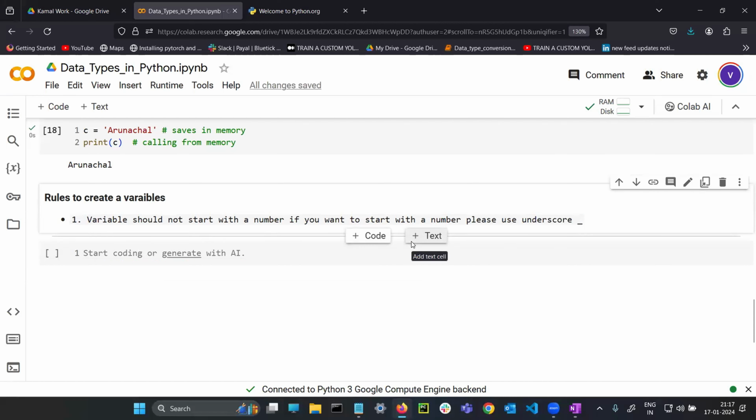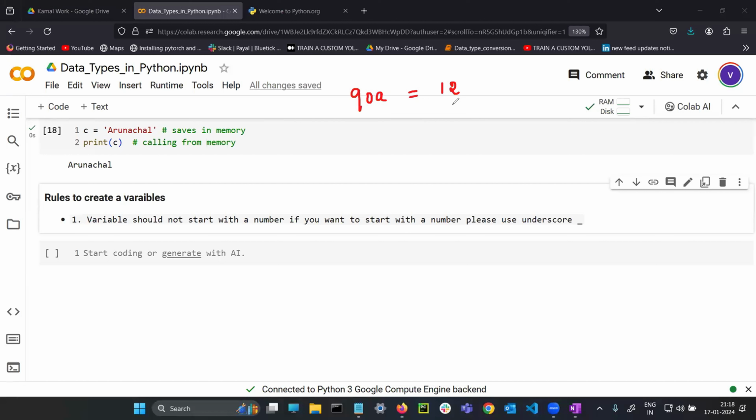What is the meaning of it? For example, if I write 90A is equal to 12. Every time you write equal to, your eyes should look to the right side only. A lot of students look to the left side.